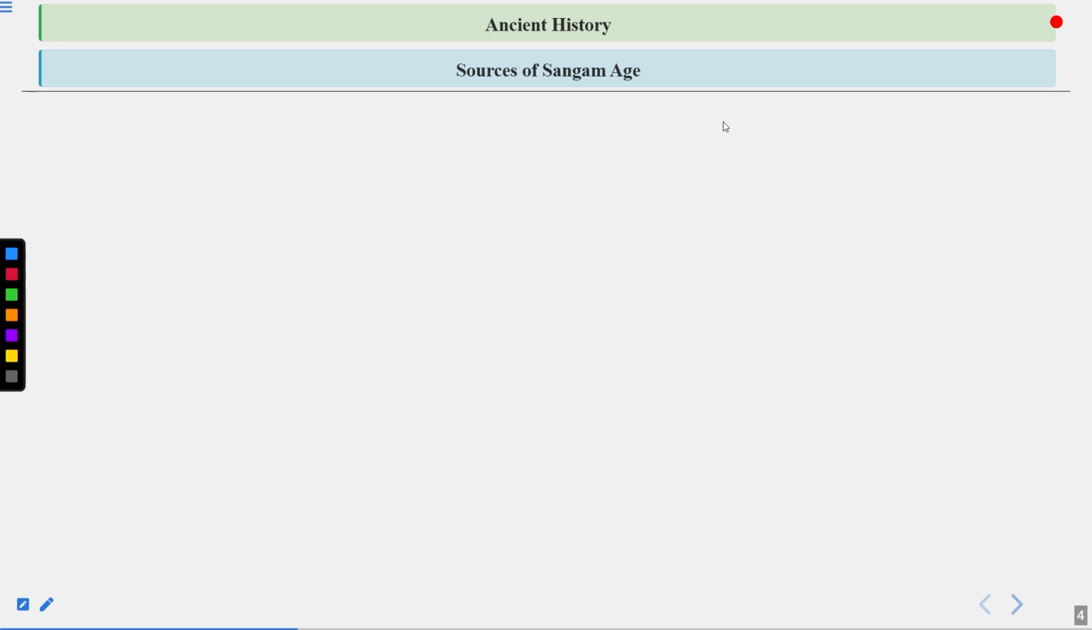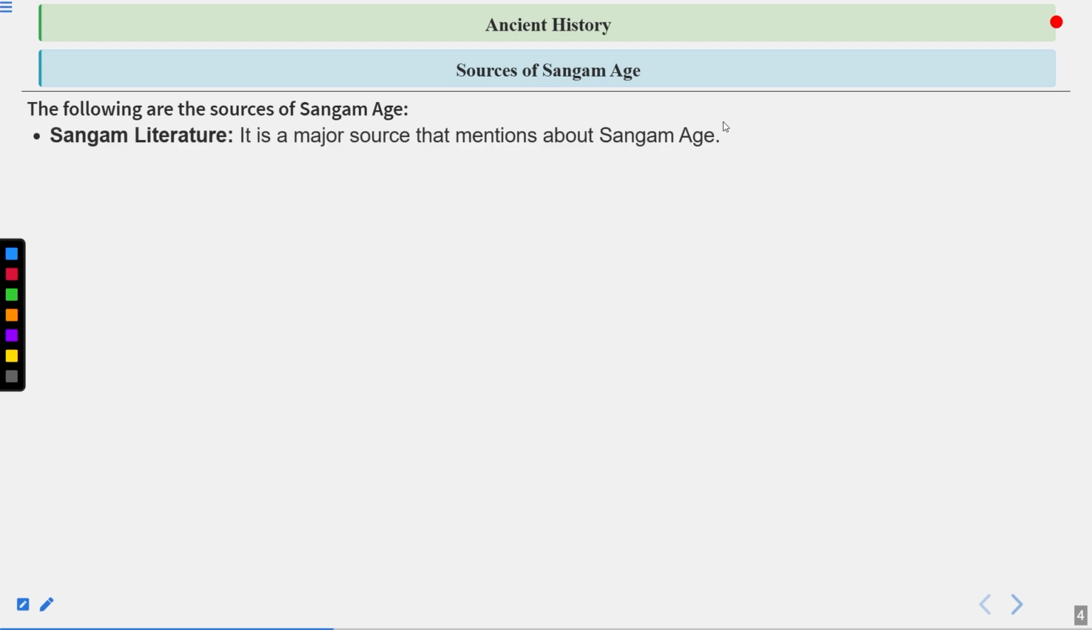Now, sources of Sangam age. The following are the sources of Sangam age. First is the Sangam literature. It is a major source that mentions about Sangam age, as I was saying. So Sangam literature takes a lot of questions into the exam. So we will take a deep look into this topic.